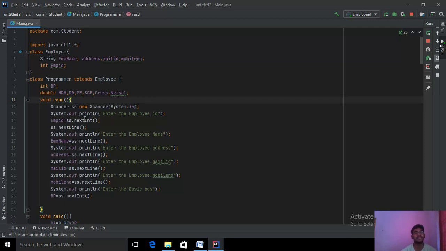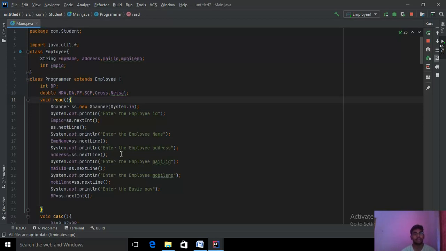In this program I use System.out.println to print in Java, ending with a semicolon. It prints 'Enter the employee ID' and takes the input. Then System.out.println 'Enter the employee name', and the input goes to the next line.